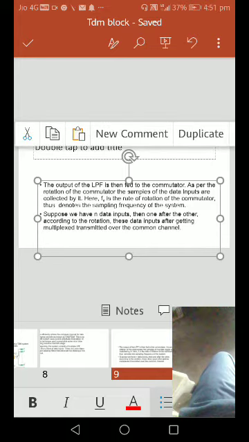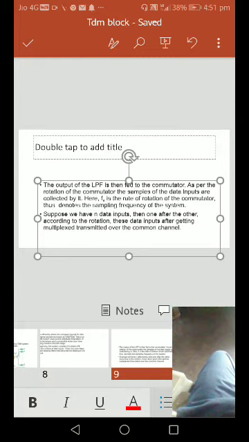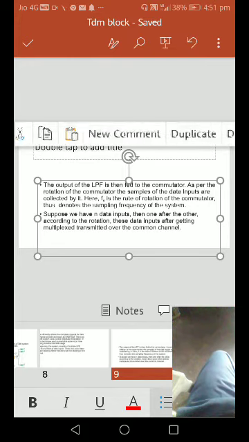Suppose we have n data inputs. Then, one after the other, according to the rotation, the data will be collected by each sample. These data inputs are then multiplexed.